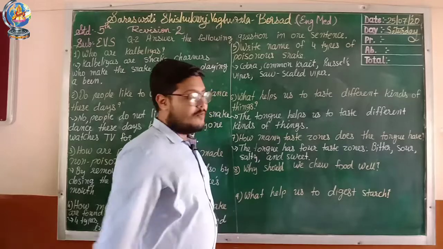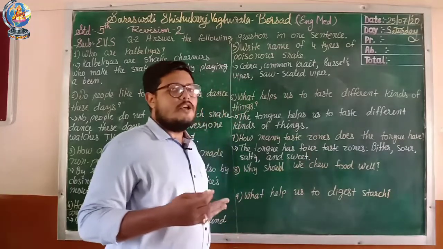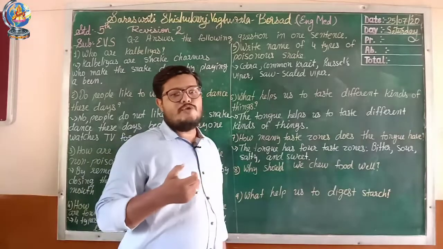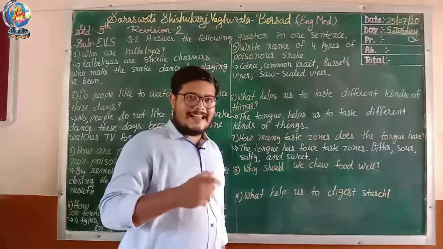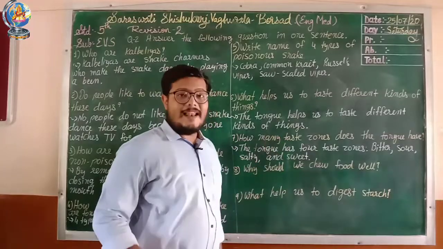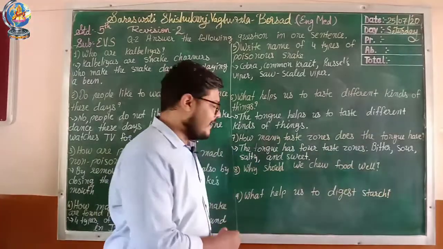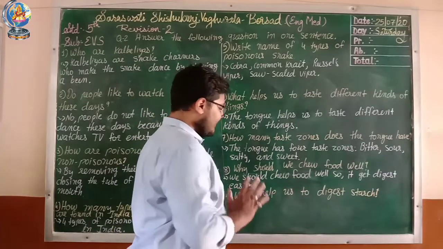Now let's see 8 number question. Why should we chew food well? So look, I told you that when you chew food, it breaks down your food into small pieces, right? So if it will be small pieces, then it will be easy to digest. So we can say, we should chew food well so it get digest properly. Same sentence you have to write in answer. So let's see that answer. We should chew food well so it get digest easily, right?